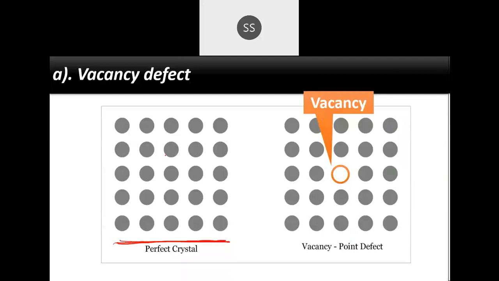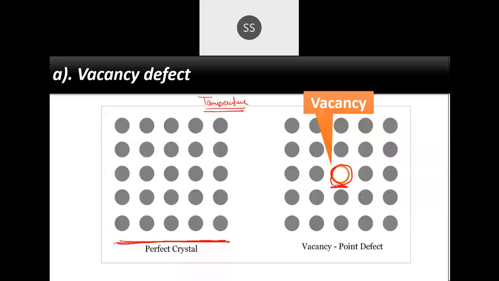Okay, so if you have a perfect crystal and then, usually because of temperature, if you increase the temperature, the molecules absorb that energy and go missing from that particular lattice site. Then a vacant place is created. You can see here a vacant place is created. So this will be called a vacancy defect.